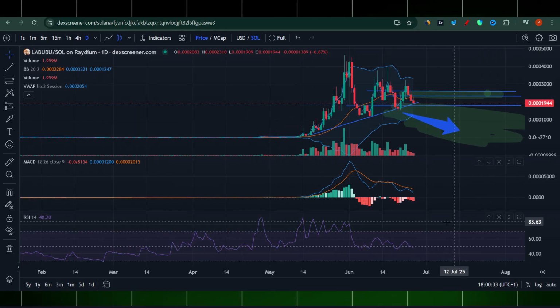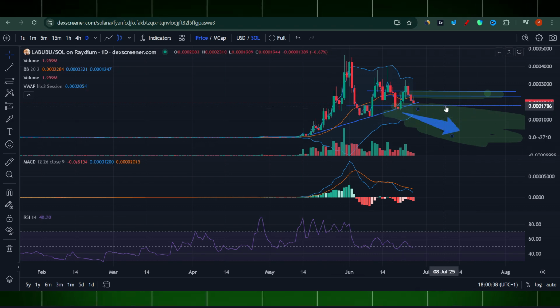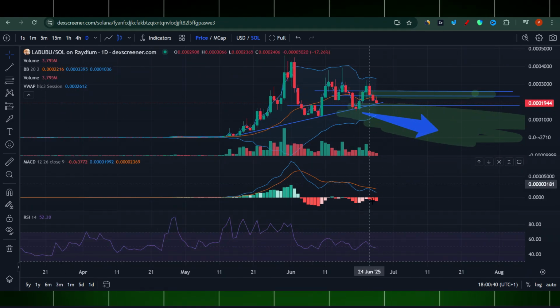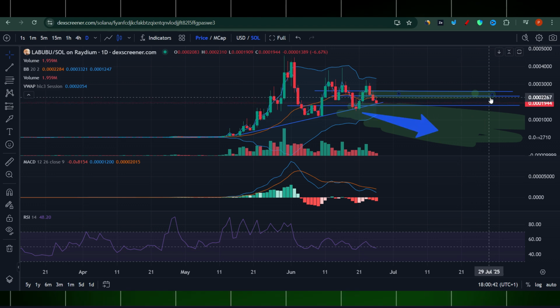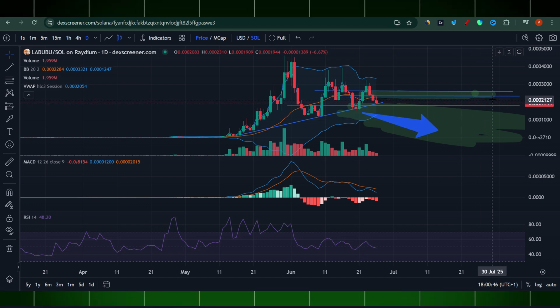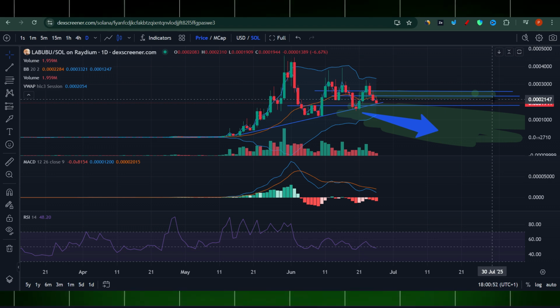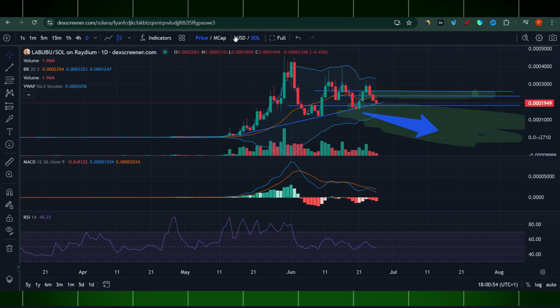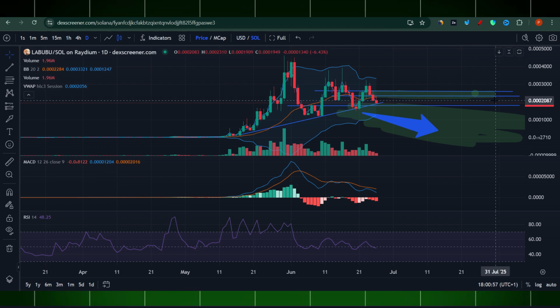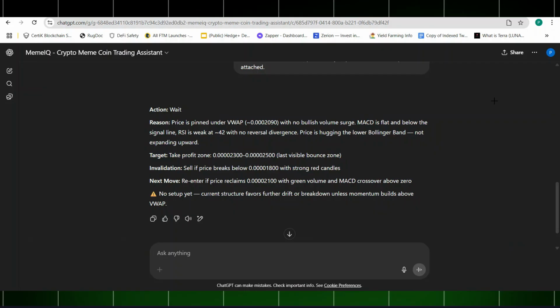It's very important, guys, that you do your own research, obviously. If the MACD goes above zero, and this one here will be around 0.00021. Remember those. This is Labubu versus Sol, so that's why we have to remember. You can also do USD, but I decided to do L versus Sol. So there we go. That's what our AI assistant told us.